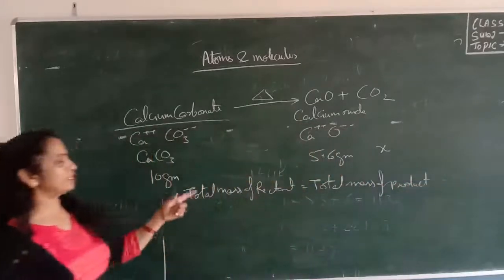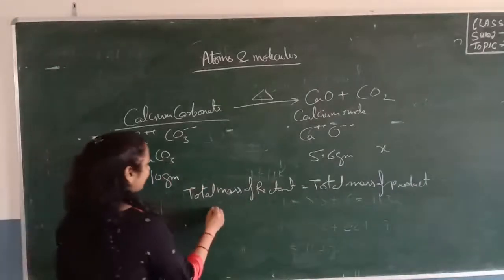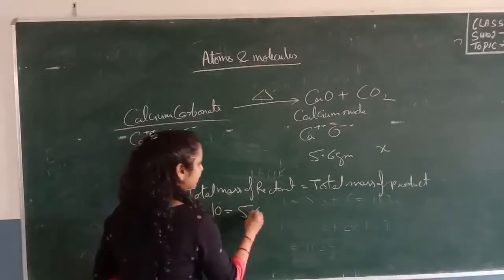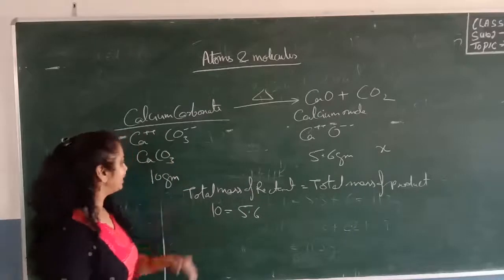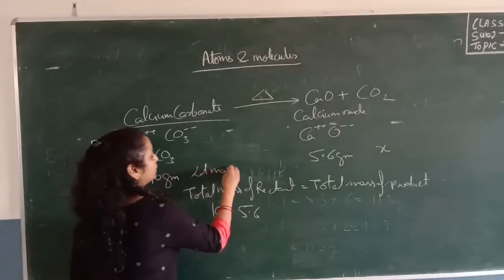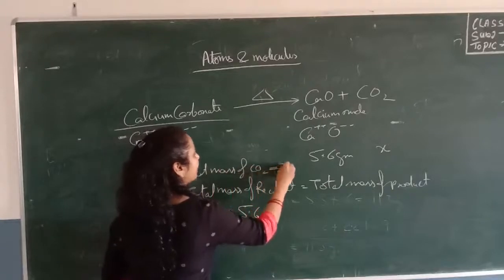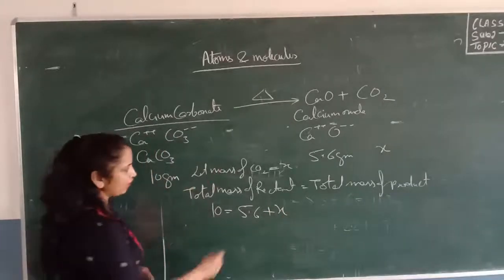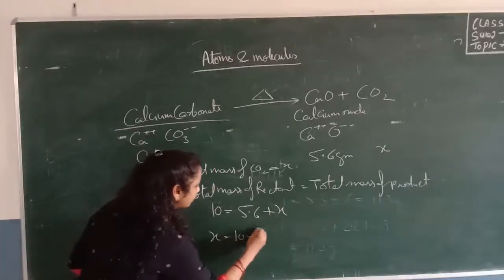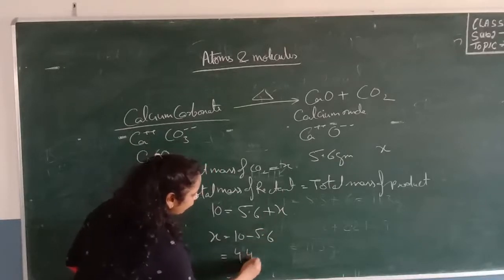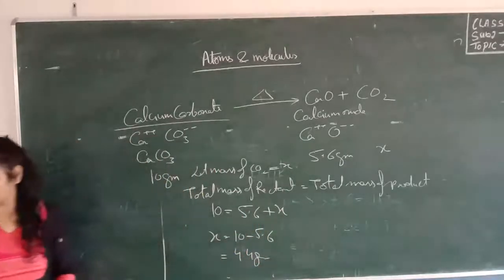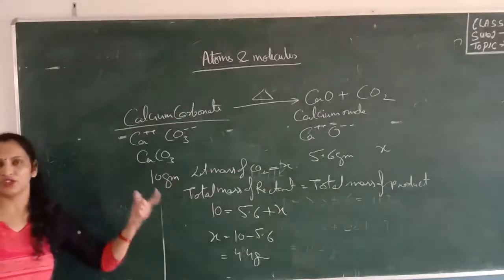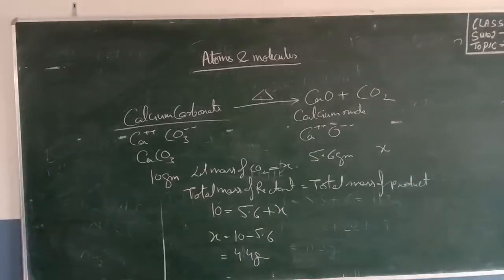The mass of reactant is 10 gram, and the mass of product is 5.6 gram of calcium oxide plus carbon dioxide, let its mass be X. Then 10 is equal to 5.6 plus X. So X is equal to 10 minus 5.6, which is 4.4 gram. This is the mass of carbon dioxide formed when we heat the calcium carbonate. It follows the law of conservation of mass, which was given by the scientist Lavoisier.